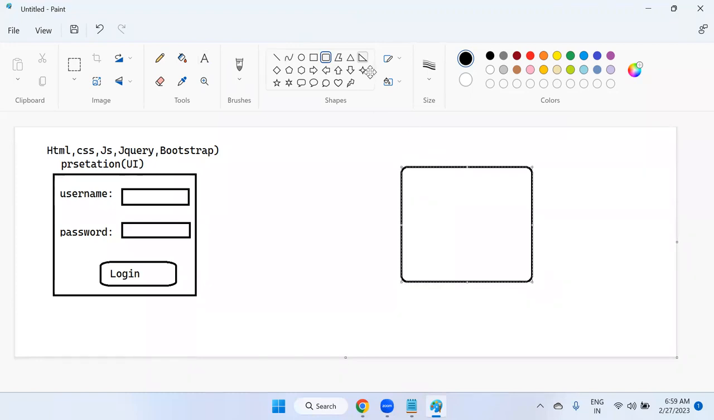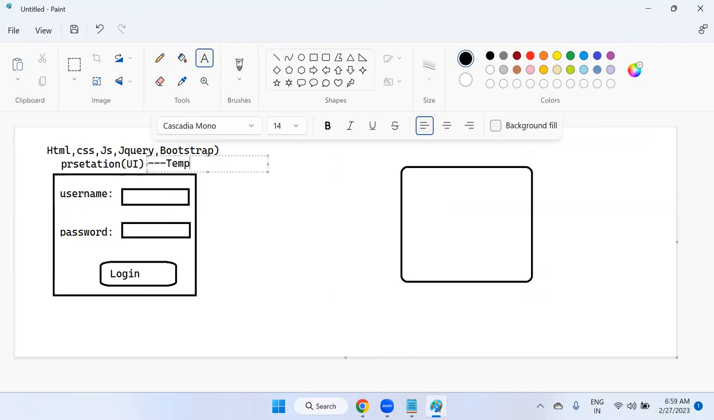Okay, this is called database, no? But look at this, database is this one only. Database means what layer? Data access layer. So this is what templates are. According to the MVT pattern, this will act as a template only.